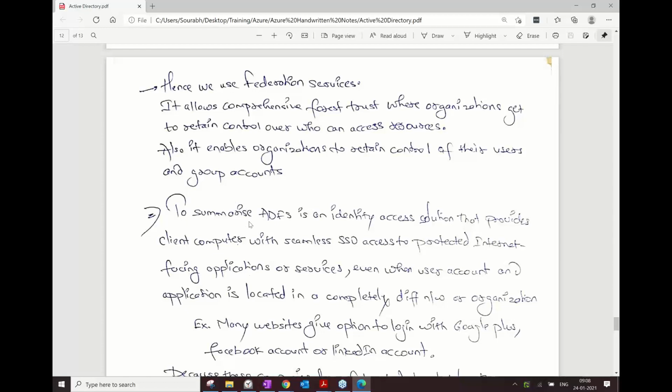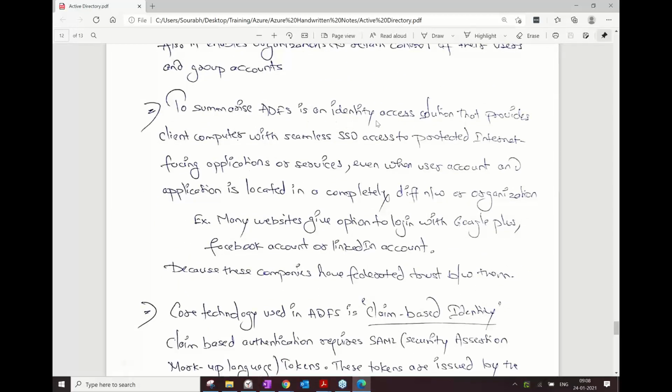Now, just to summarize, ADFS is an identity access solution that provides client computers with seamless single sign-on access to protected internet-facing applications or services, even when user accounts and applications are located in a completely different network or organization. So you are in a different organization, the application is in a different organization, in a different data center, and still you are able to access that application using the same username and password which is in your organization. That's what ADFS can do.